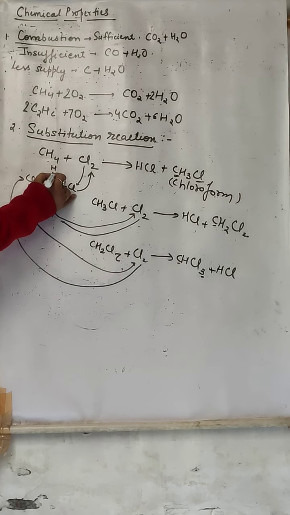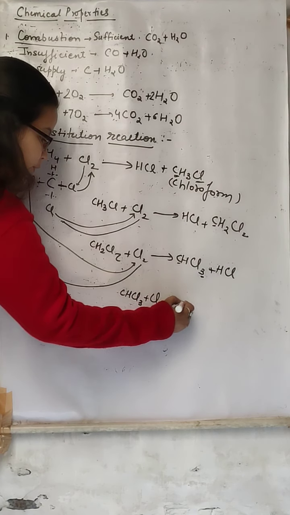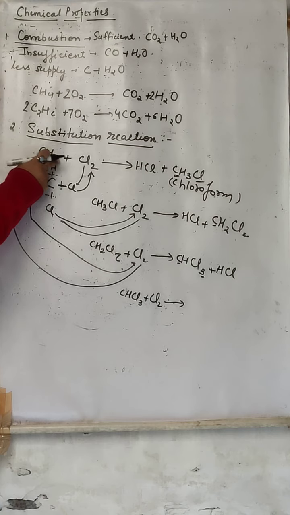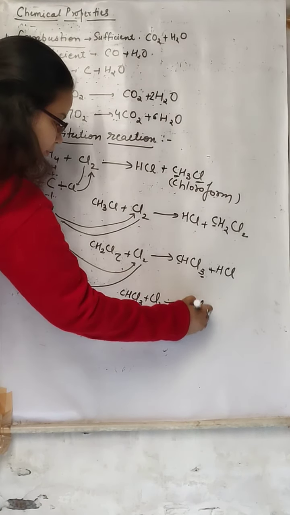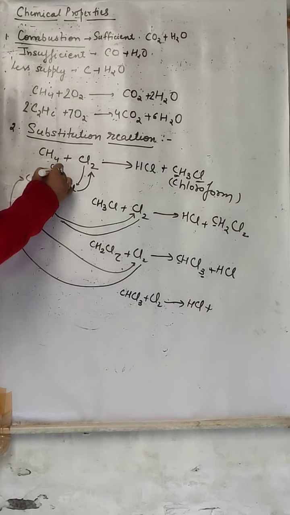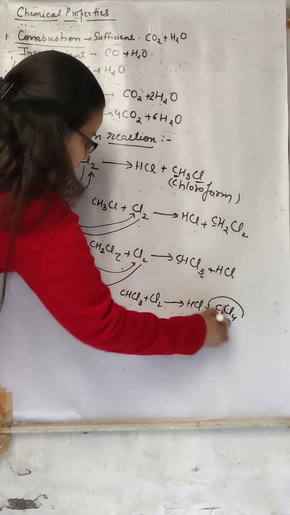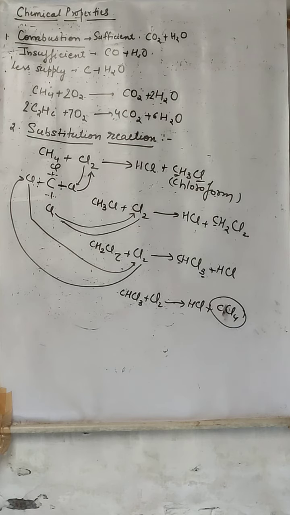Now this bond is going to break. Now this CHCl3 is again going to react with chlorine. Hydrogen reacts with Cl forming HCl and here chlorine is going to add. Chlorine added here. Now what is the formula? H removed, CCl4. That is tetrachloromethane. Now there is no more condition. अब कोई भी bond break नहीं हो सकता because all the bonds have been broken down and a new substance has been added. Now no substitution will be there. मतलब final product is CCl4.